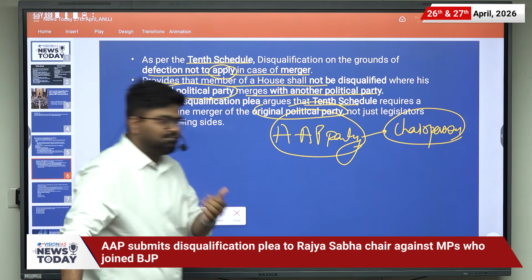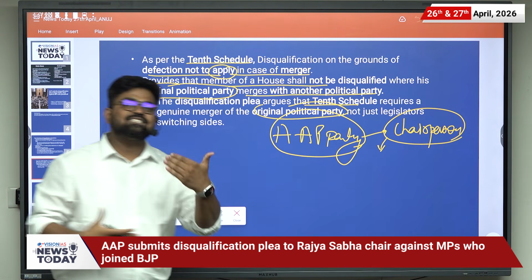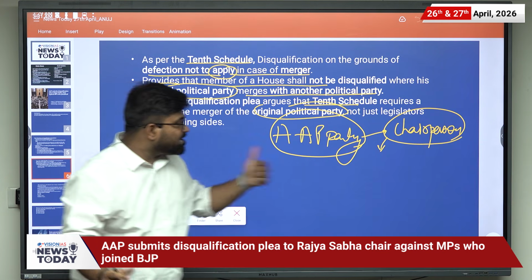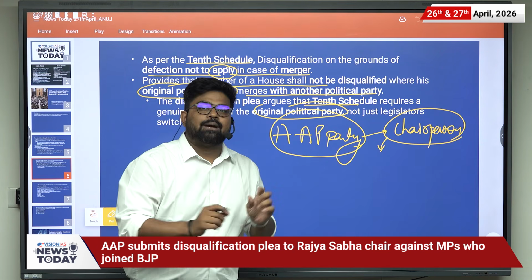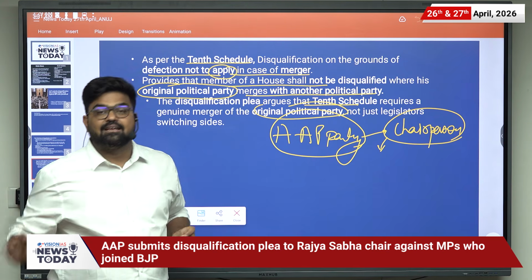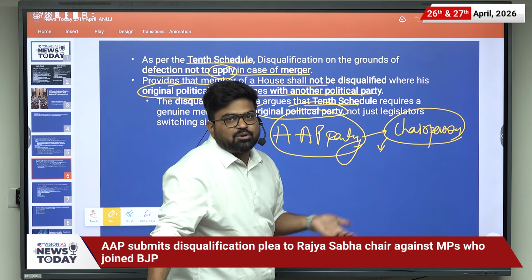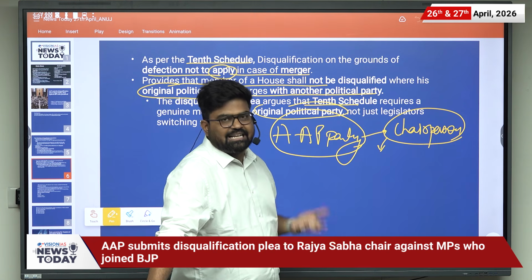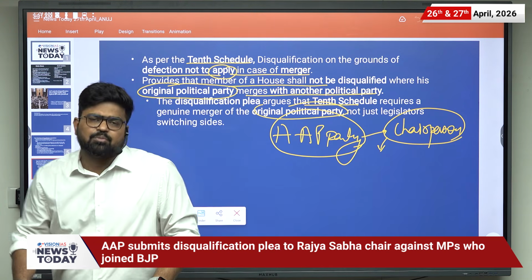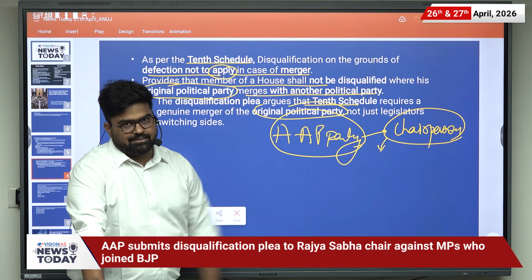And one more important fact for your prelims examination: the chairperson or the speaker cannot take a suo motu case here. One member has to file a plea. The chairperson cannot take a suo motu case in this issue, and he or she will act as a tribunal. These are some important facts related to the prelims examination.